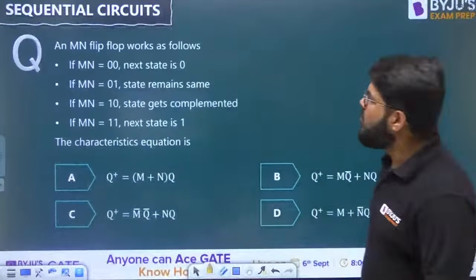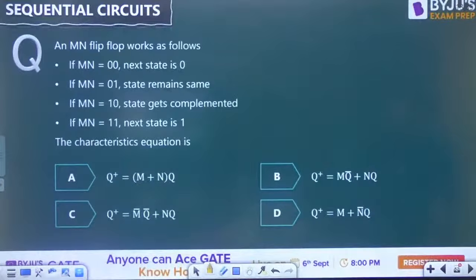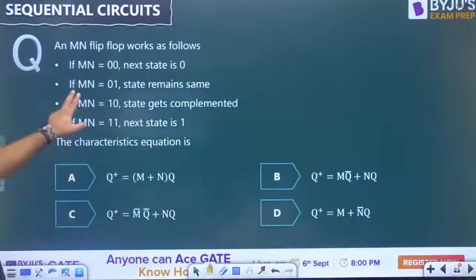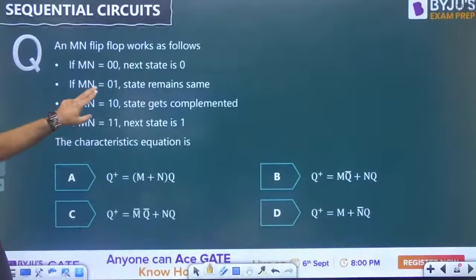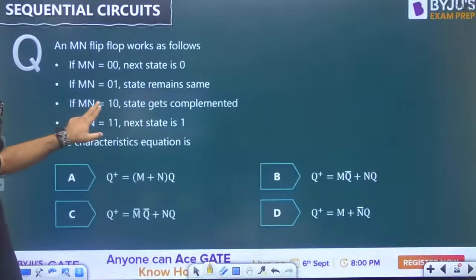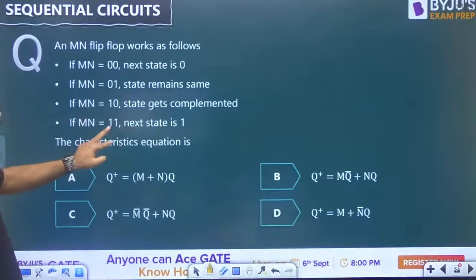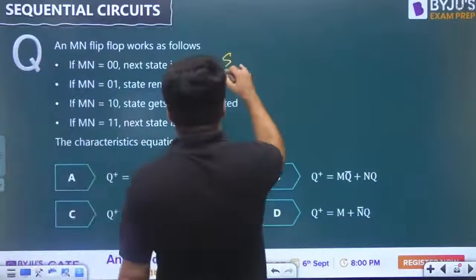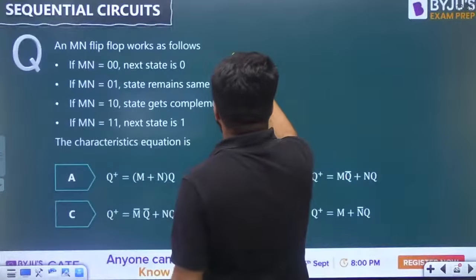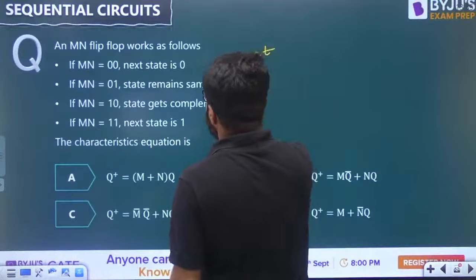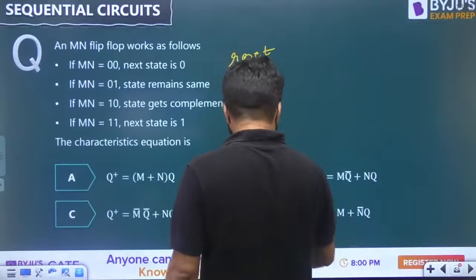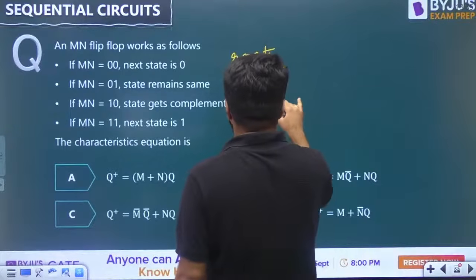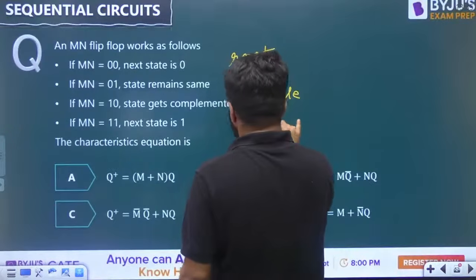An MN flip-flop works as follows. If MN is 0, 0, the next state will be 0. For MN 0, 1, the state remains the same. For 1, 0, toggle state. For 1, 1, next state is 1. So you have all 4 combinations given. Next state 0 is known as reset. Next state remains the same. Complemented is the toggle state. And 1 means set combination.